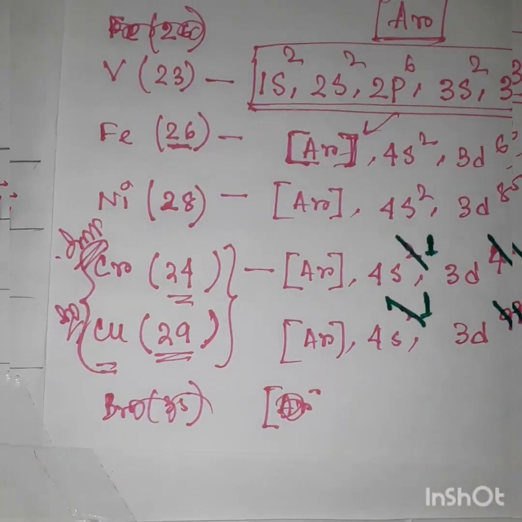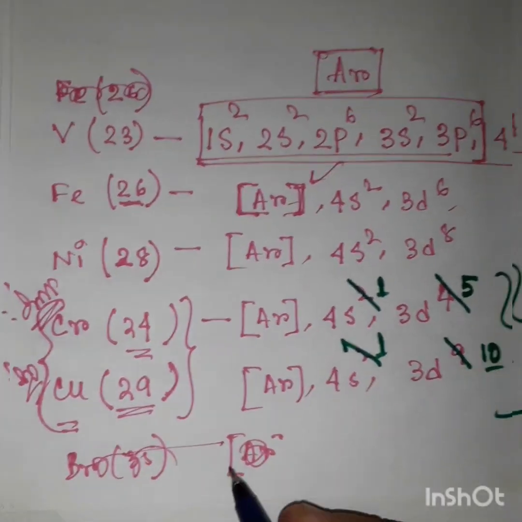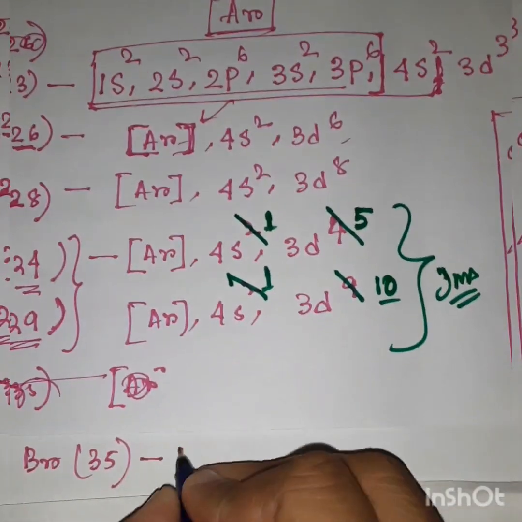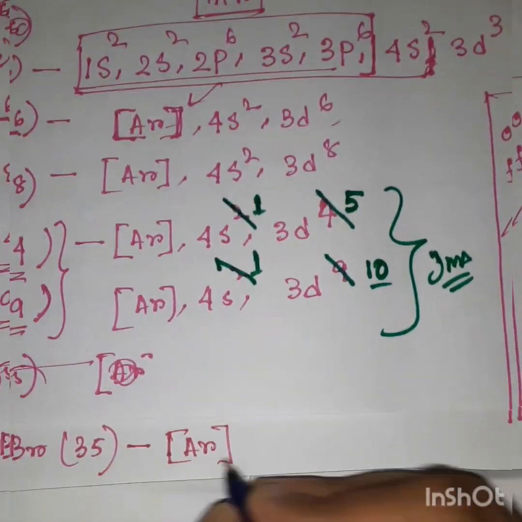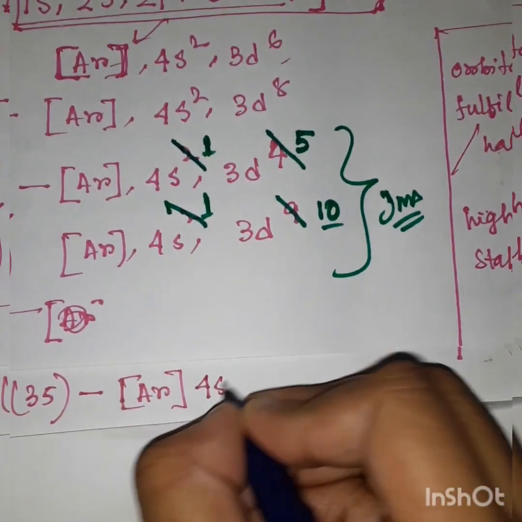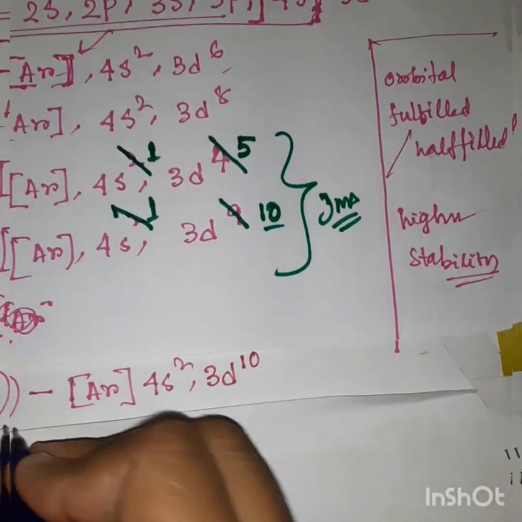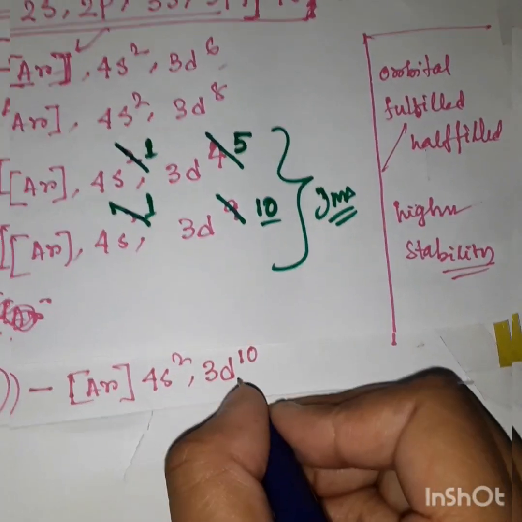I want to show you the electronic configuration of bromine, having 35 electrons. How do we put it? At first I write argon, that is for 18. Next 4s2 makes 20. Then 3d10 makes 20 and 10, that is 30.